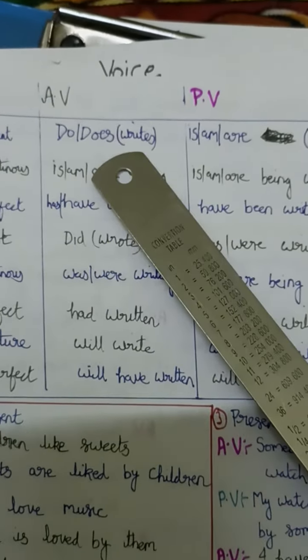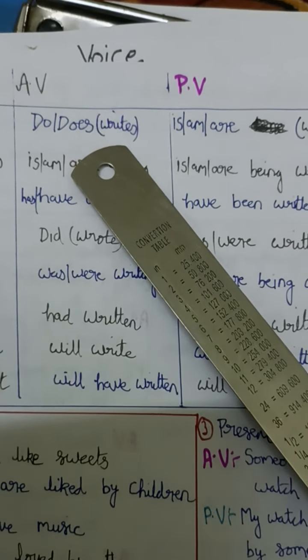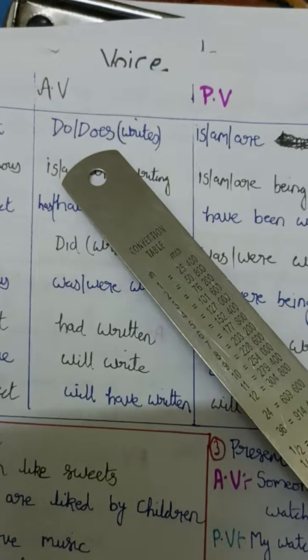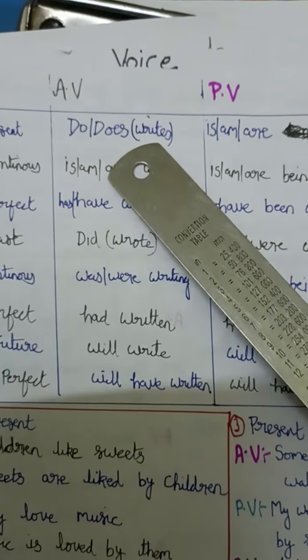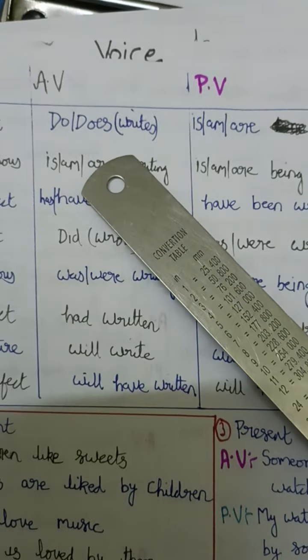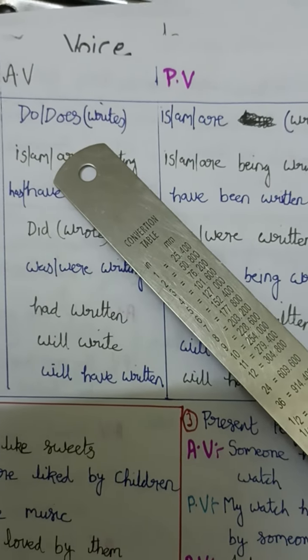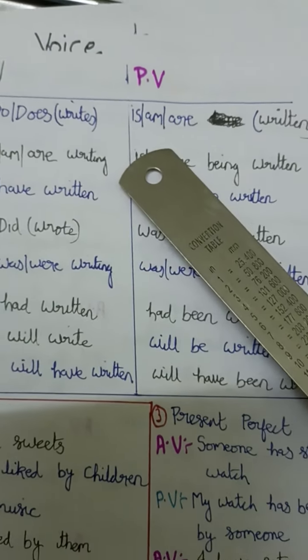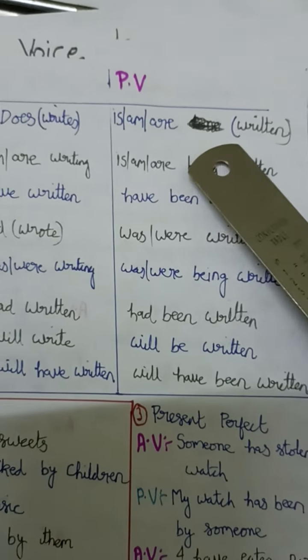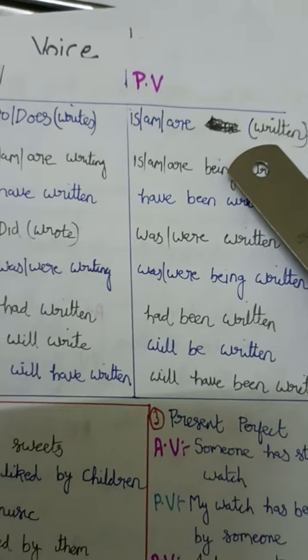So here we can see the present tense is given. Here V1 will be there, as we have seen in the previous example: I play. Play is V1. It can be do, does, writes. I have taken the example writes. It can be write or writes depending upon the subject. So what we have to do is add the helping verb, is, am, are, because V1 is given. Is, am, are should be taken, and it will always be followed by V3.